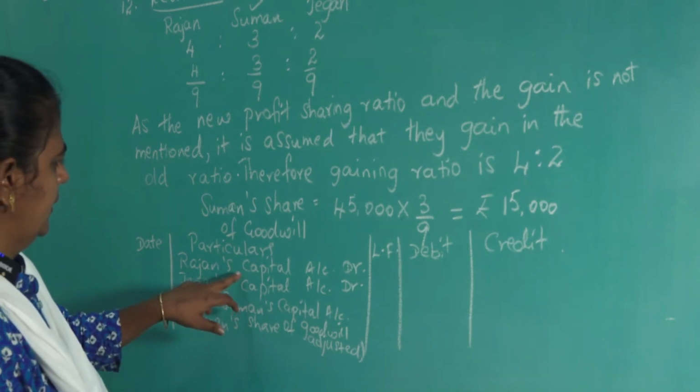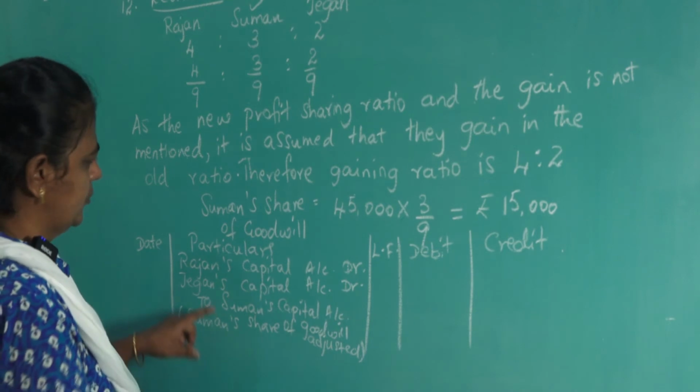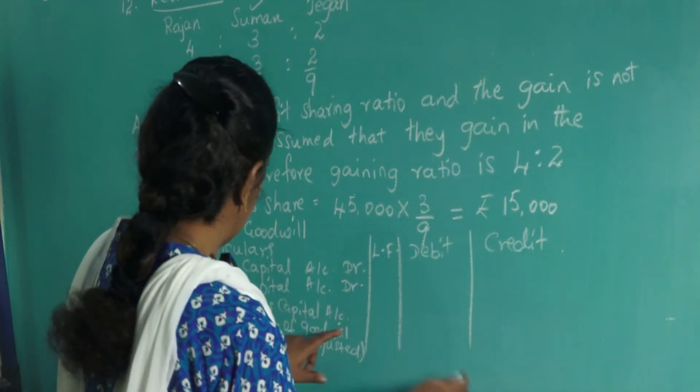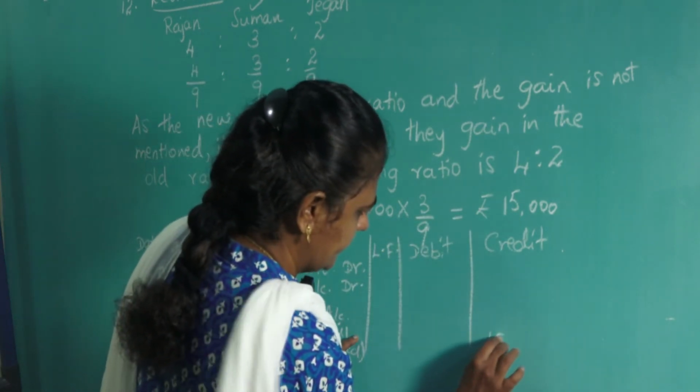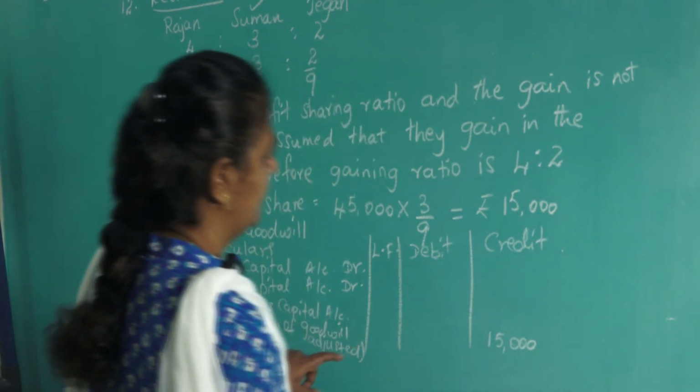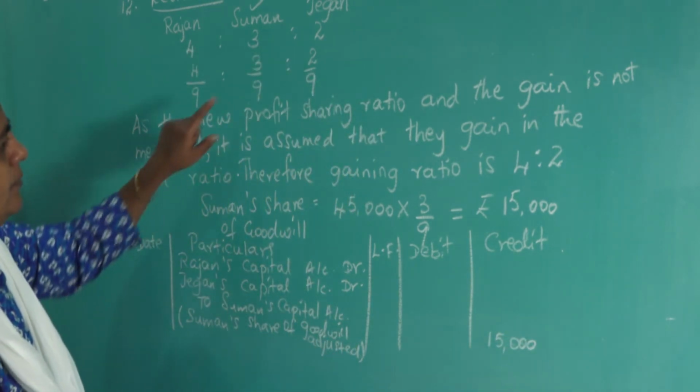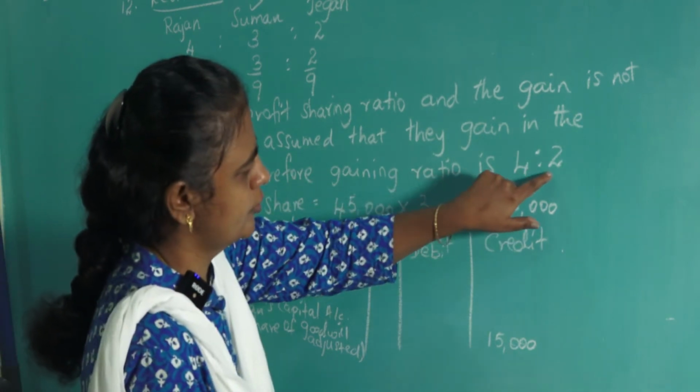So now total Suman's share is how much? Suman's share is 15,000. Now both of them, what is the gain? The gain is 4:2.